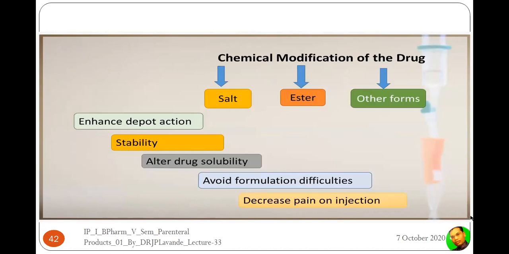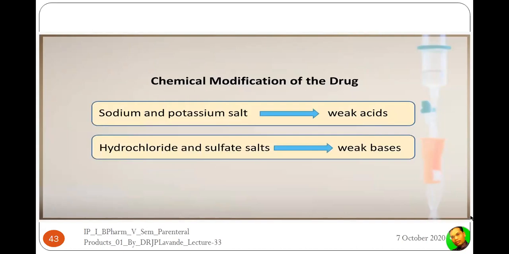Now, why are we going for chemical modification of drugs? Because of certain characteristics, in order to achieve certain benefits, like to enhance depot action, to improve stability, to alter drug solubility, to avoid formulation difficulties, and to reduce the pain at the site of injection. So there is a need to chemically modify the drug. The modification might be in the form of a salt form, ester form, or another form, like hydrochloride, propionate, or likewise.